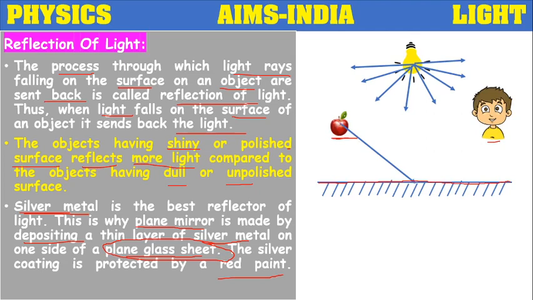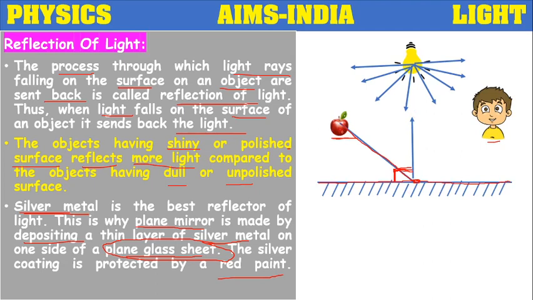Here you will observe one ray. One of the light rays is touching the apple, getting reflected from there, and coming to the mirror. It touches at this point. At the point of incidence, if we draw a normal, a perpendicular line to the surface at the point of incidence is called the normal.